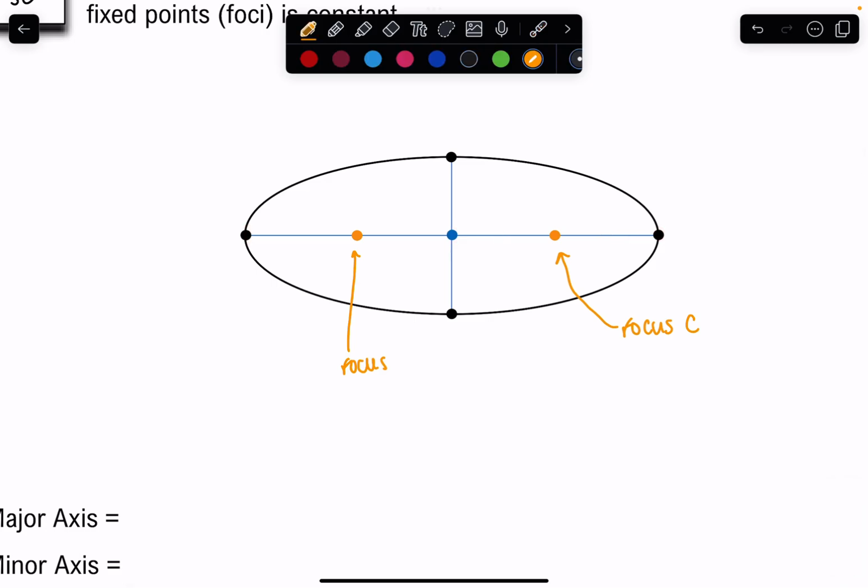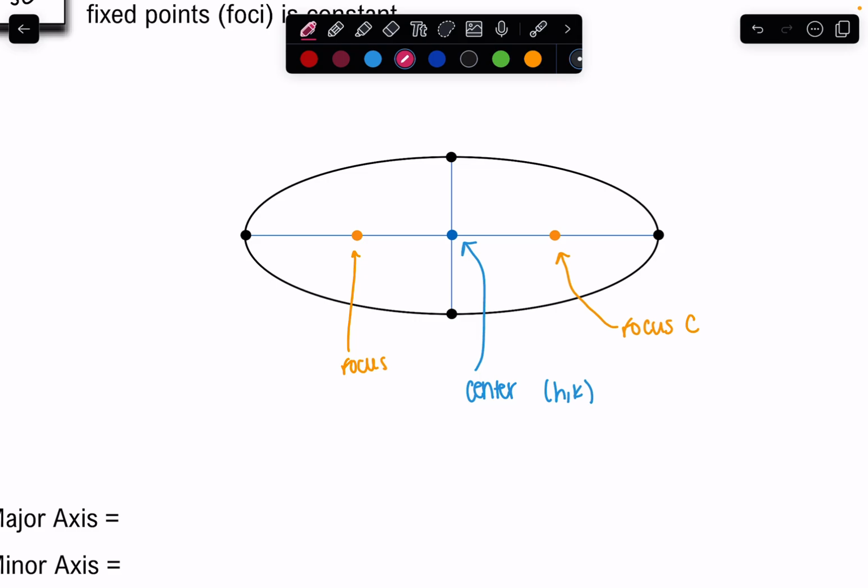But foci are in between your center. So we do know that center is consistent with a circle. Remember our circle, we only had a center and then we had the radius and that was it. Well, this is going to be different, right? Because I obviously have one side of my circle that's a little bit longer than the other to give it that ellipse or more oval shape. So my center is still the same. That is still H comma K. So your foci are going to be between your center and these two points right here.